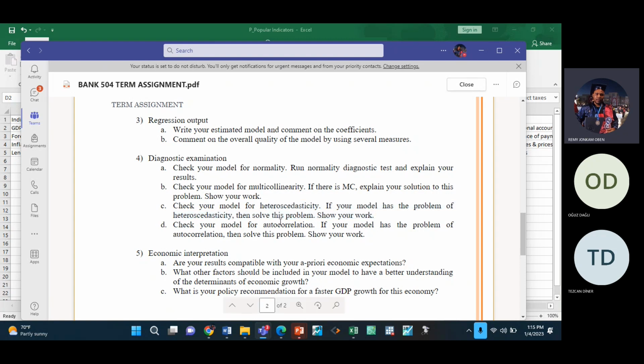For autocorrelation, use two tests. Use Durbin-Watson statistic and also use the Breusch-Godfrey LM test. I've showed you all of those things. For multicollinearity, use two tests. Use correlation matrix and also use variance inflation factors. Okay.